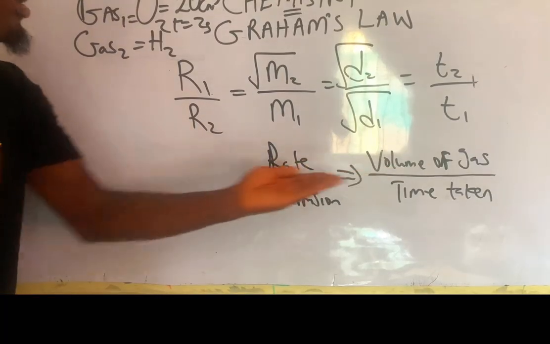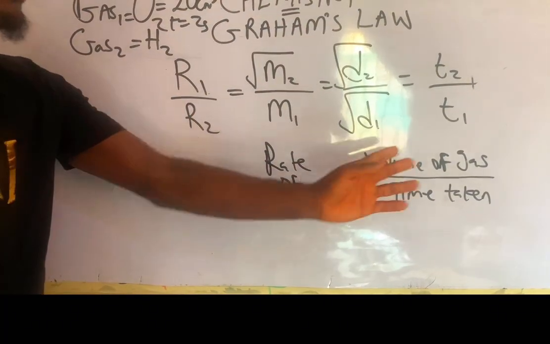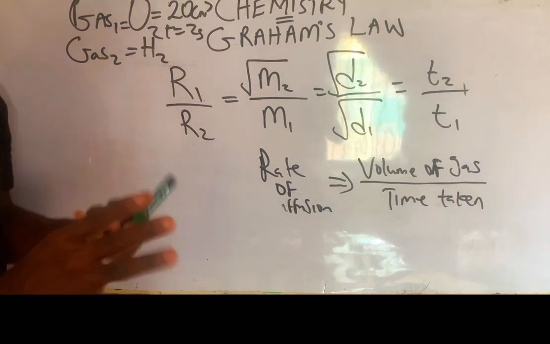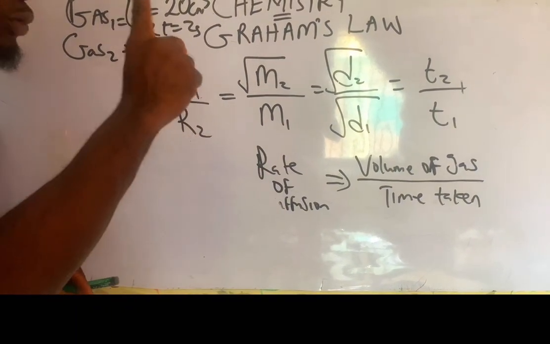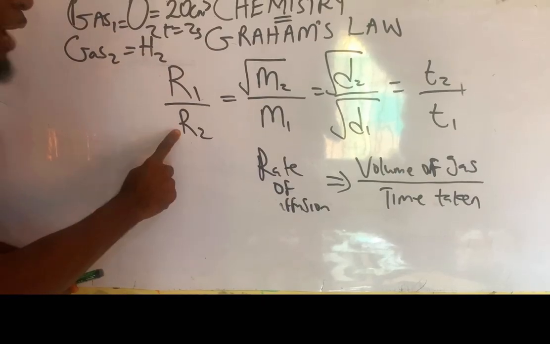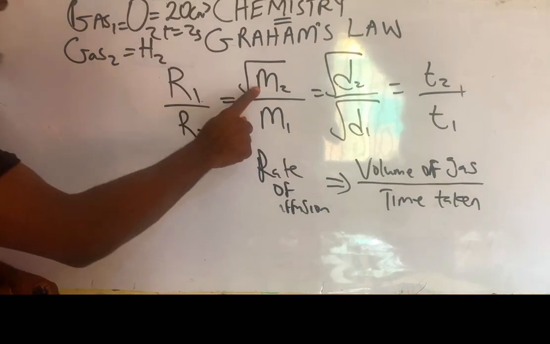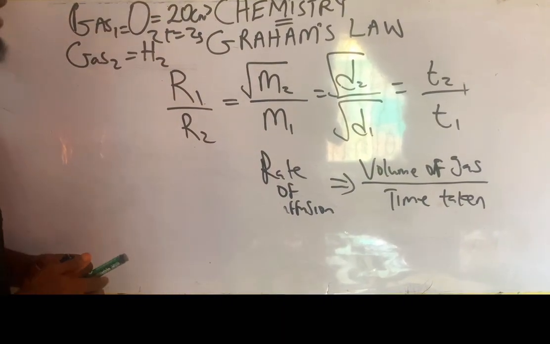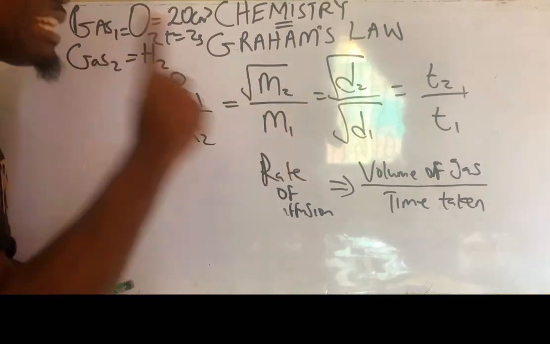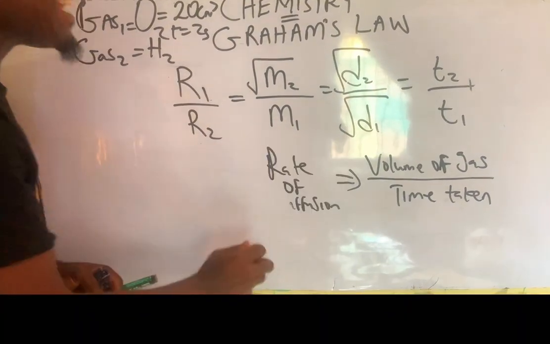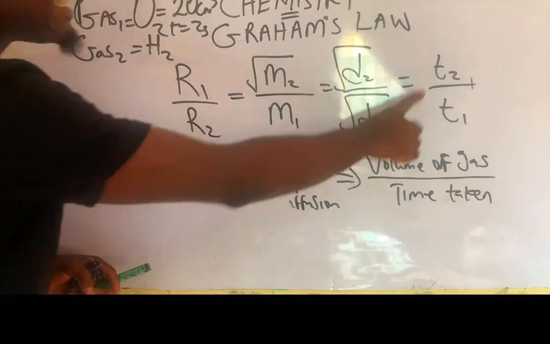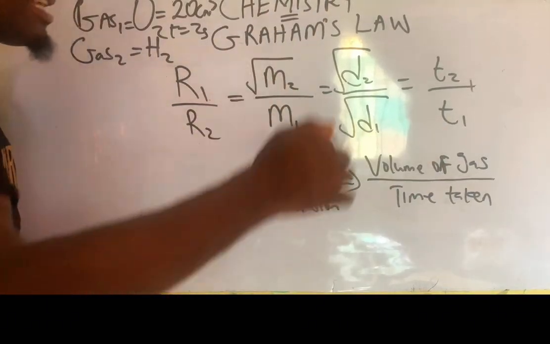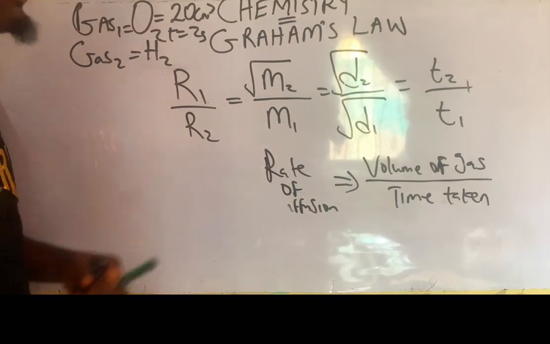If you are able to understand this formula or equation, you will be able to solve questions related to gas law. Let me take it one more time. R1, the rate of diffusion of gas 1, R2, the rate of diffusion of gas 2, M2, molecular mass of gas 2, M1, molecular mass of gas 1. Then D2, density of gas 2, D1, density of gas 1, and T2, the time taken for gas 2 to diffuse, and T1 is the time taken for gas 1 to diffuse. Now let's solve a simple question.